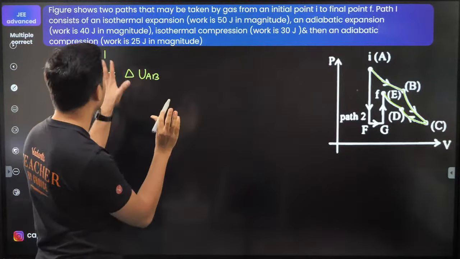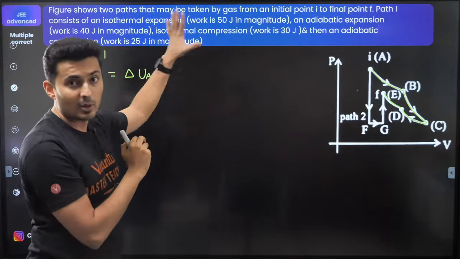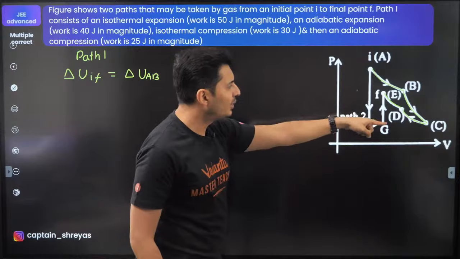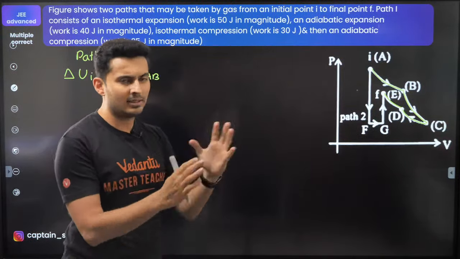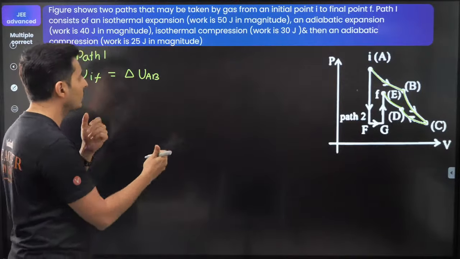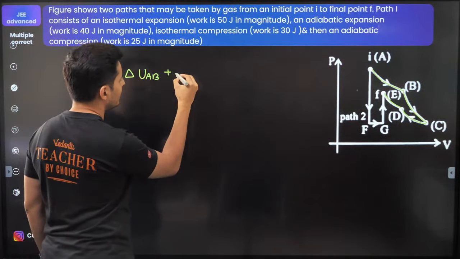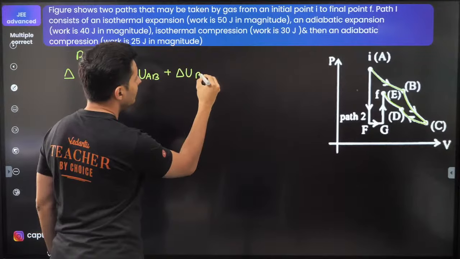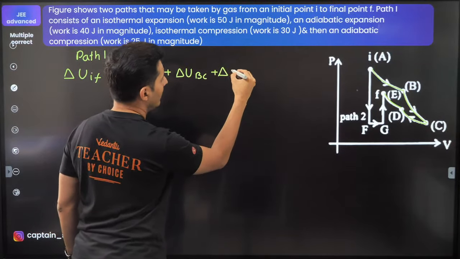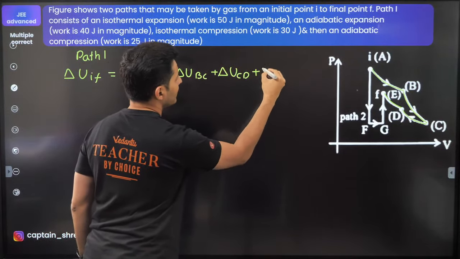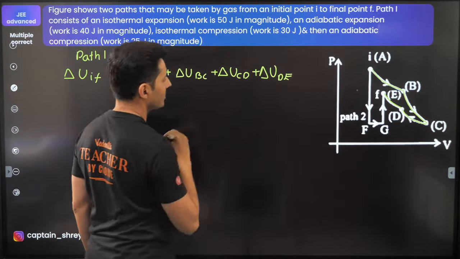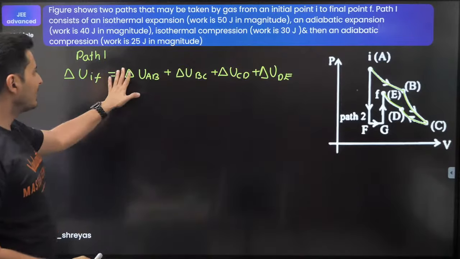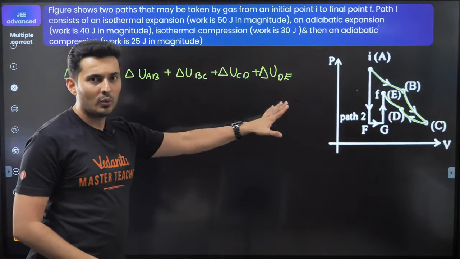I can add all of them because I can see work done is given for everyone from A to B, B to C, C to D, everything. So maybe I can write work in terms of internal energy somehow. Let's see if I can do that. Delta UAB plus delta UBC plus delta UCD plus delta UDE, of course. Okay. Now, how is internal energy related to work?